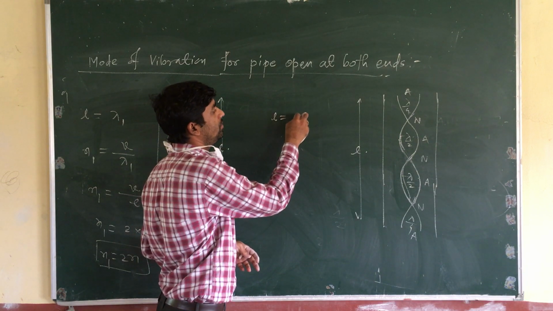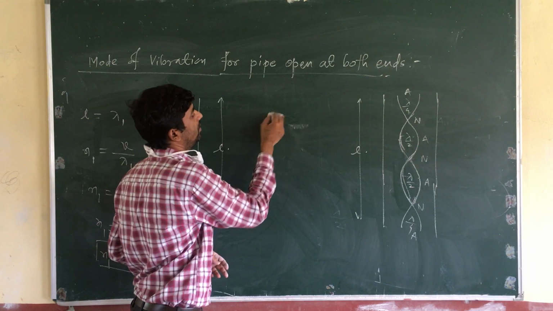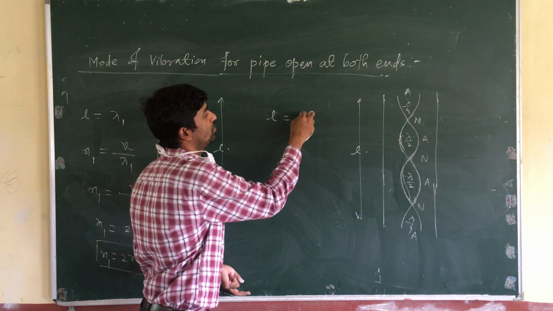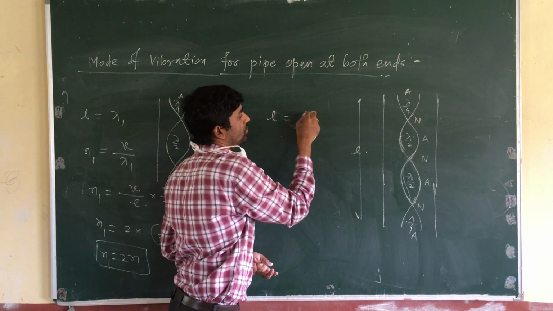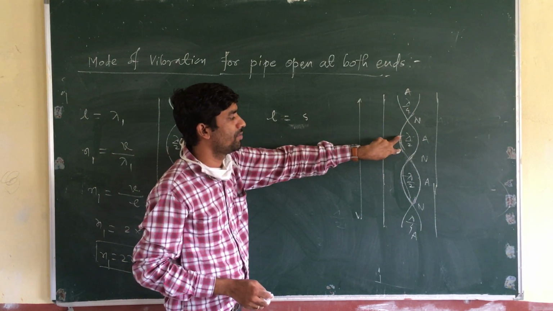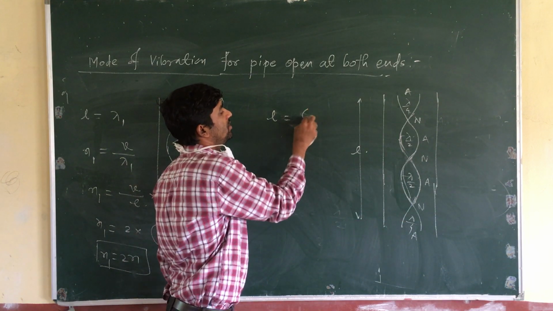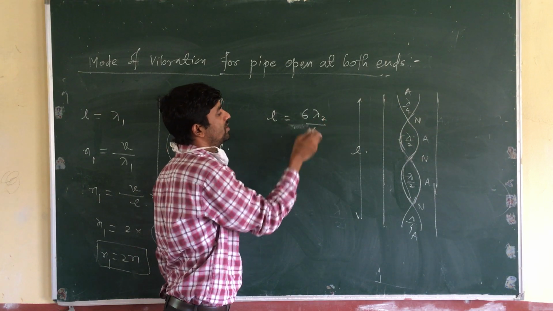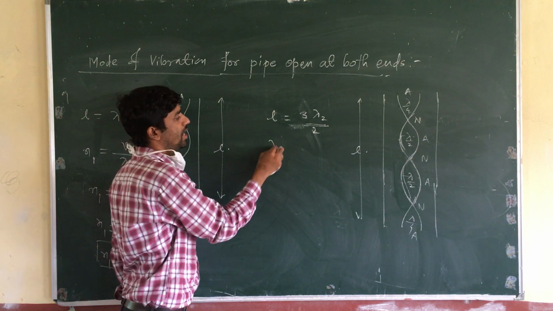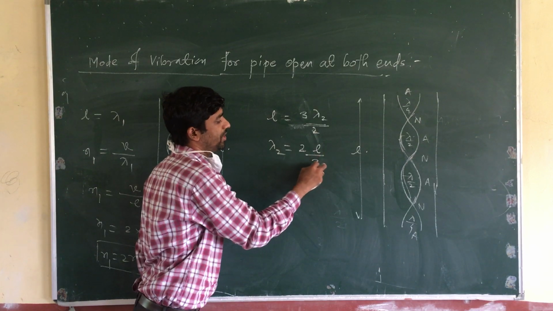So the length of the pipe is 6 lambda by 4, which means 3 lambda 2 by 2. So lambda 2 is equal to twice L divided by 3.